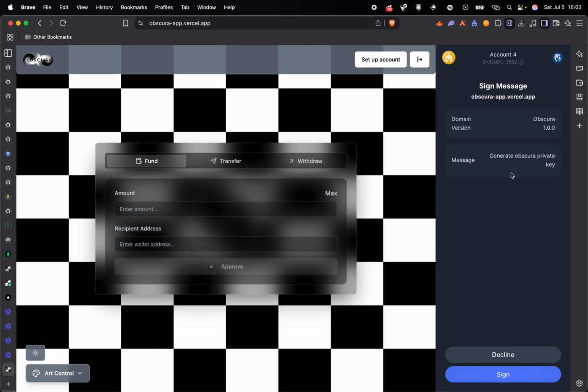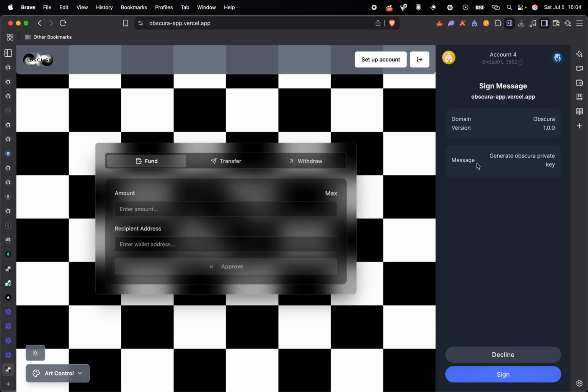What this private key will be doing is that it will help you to decrypt your balance, because this is a shielded pool. Everybody deposits, all the funds are mixed together, so you don't know who owns this or who owns that. But with the guarantees of zero knowledge proof, you can prove that you have actually deposited. And this is also using UTXOs, so you don't need to keep track of contract balance.